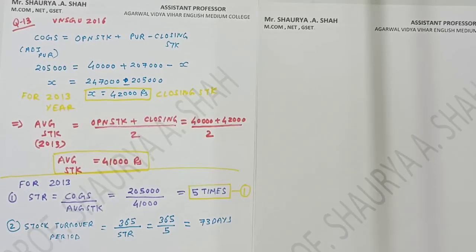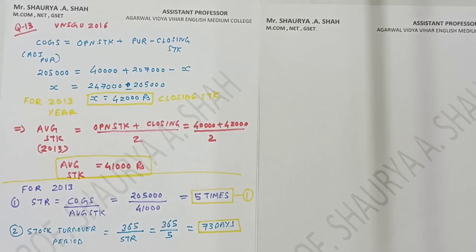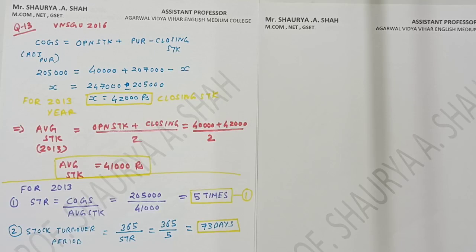So on an average, my stock is turned over once after 73 days, right? That's why in all 365 days. Understand the concept. This is not a theory subject that you can mug up, right? It is accounts. So you need to be very clear with the figures and the concept so that you can understand the points. Fine. So stock turnover period, you have 73 days.